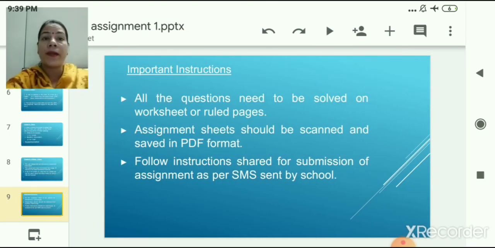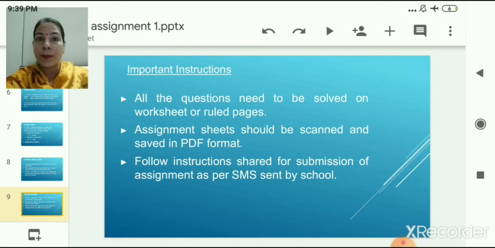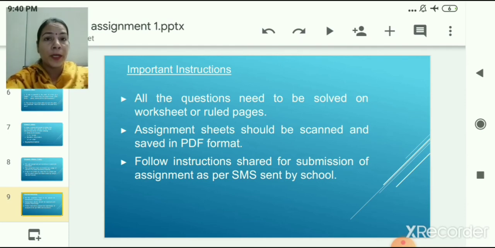Now some important instructions about this assignment. All the questions need to be solved on worksheet and ruled pages for chemistry and biology, and for physics, if you have A4 size paper, use that for making your graph. Then after making that graph and writing all the answers, you have to scan all the sheets of your assignment, and those scanned sheets should be saved in PDF format. It is very important here. You have to scan all the sheets of the assignment and save them in PDF format.